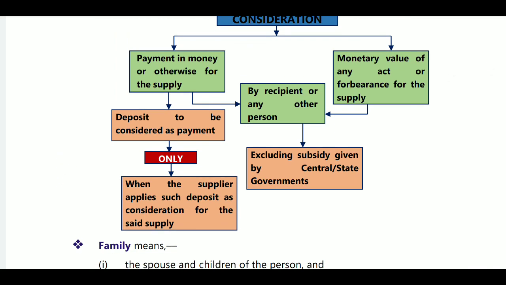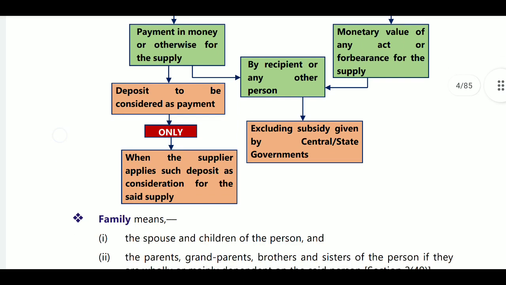So the amount is treated as consideration only when the supplier receives it as consideration for the supply. But if the amount is in the nature of a subsidy from the central government or state government, you must exclude it. And if you received a subsidy from other NGOs or other companies, if it is a price-linked subsidy, then it must be included. If it is not price-linked, it will be excluded from the definition.